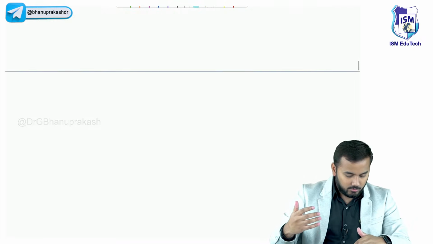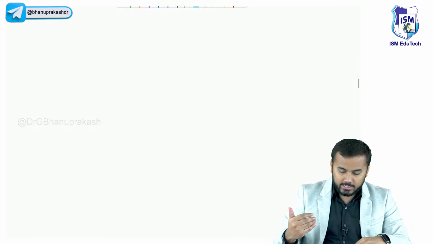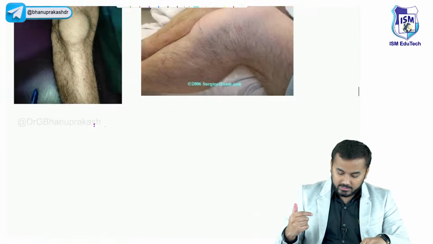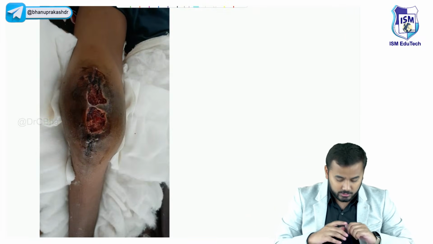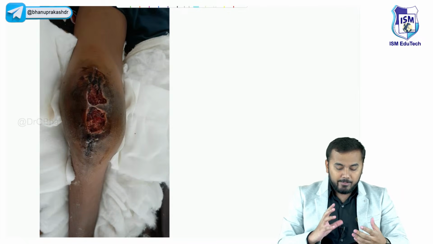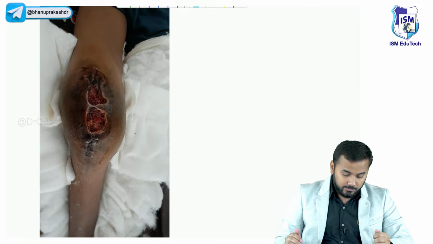One day, when I was in my clinic, I got a case. An 11-year-old boy was having septic arthritis. So this is a case of septic arthritis, guys. You see the joint, how damaged it is looking.